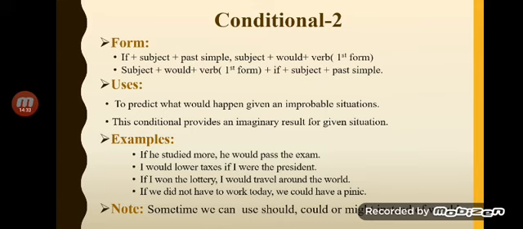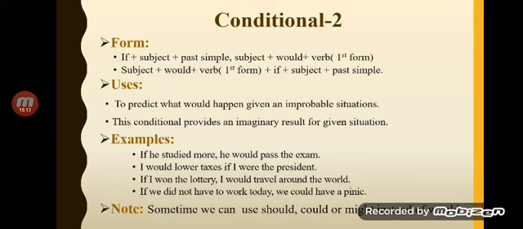So sometimes we can use should, could or might instead of would. So as I have told you, for the main clause, we may use would, could, should, might, right? So what would be the structure? The structure would be the if clause, along with the main clause, that would be the combination of would along with the first form of the verb. If I studied, I would pass the exam. If I studied, I could pass the exam. If I studied, I might pass the exam.